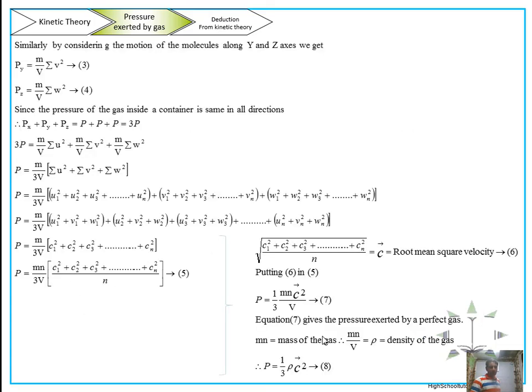If you know how it is derived, because we calculated the force, momentum, then rate of change of momentum, then from the rate of change of momentum we got the force, then force by area is equal to pressure. Pressures are same in all directions. So all these small concepts are there in deriving this equation.